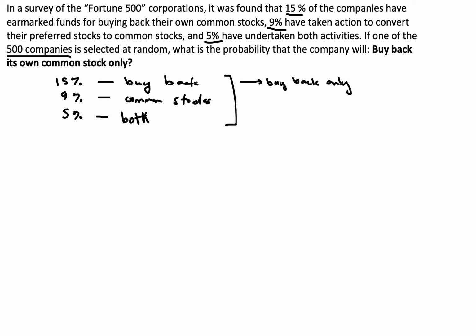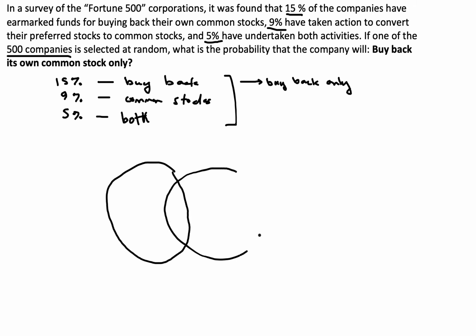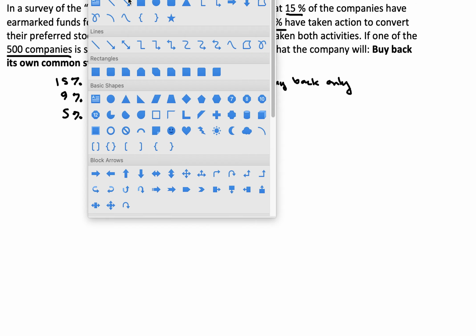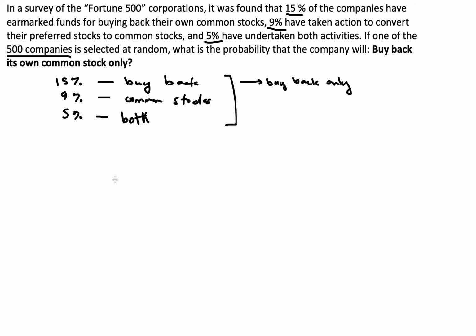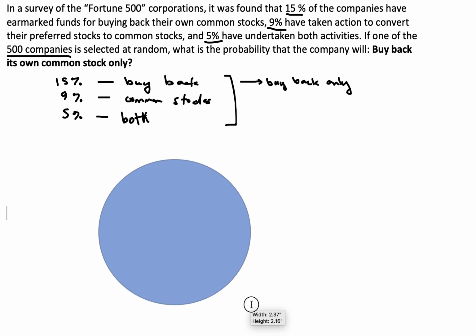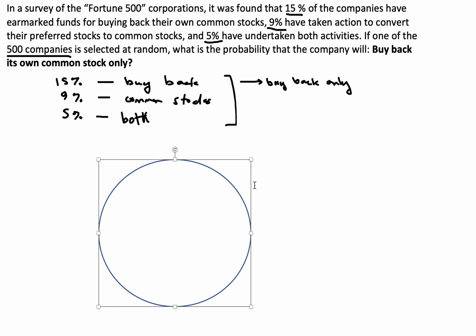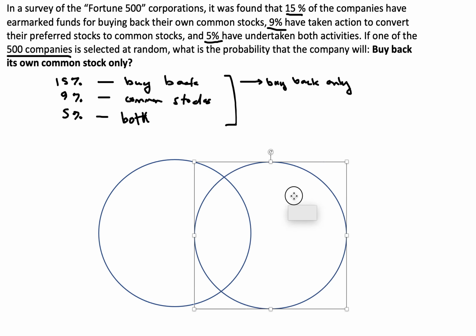So we can construct a Venn diagram by creating circles in here. Imagine this has two circles. Let's have two circles here, circle one, let's make the fill empty, and circle two over here.